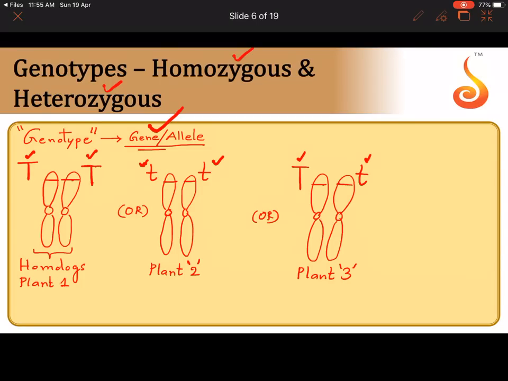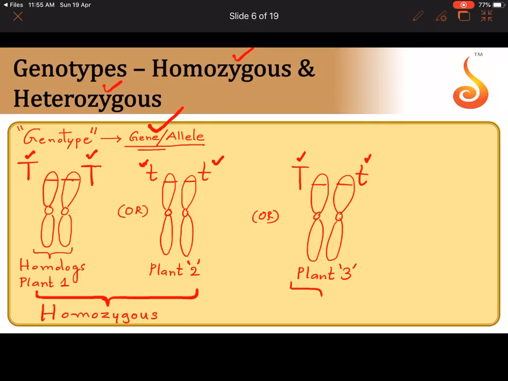Now tell me which is homozygous and which is heterozygous. The first two cases, where I had told you the definition, when the members of the allelic pair are alike, capital T, capital T or small t, small t, we call this condition homozygous.